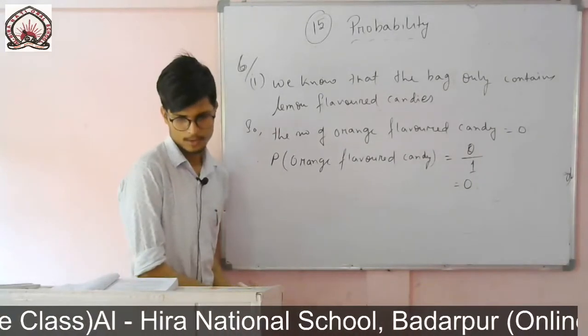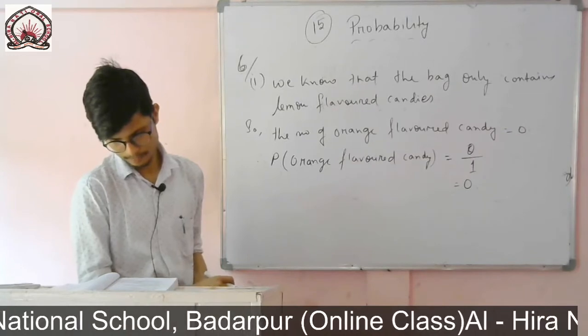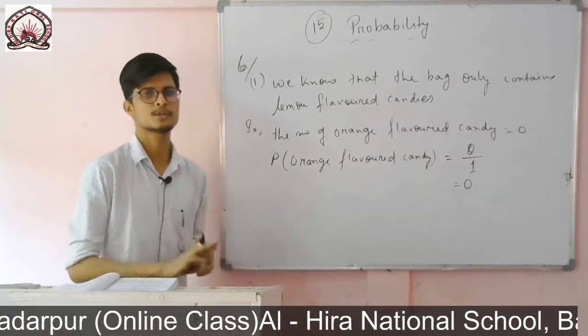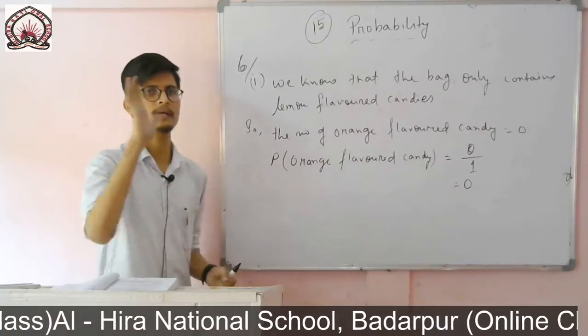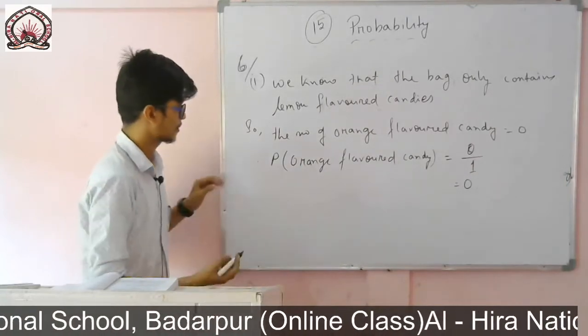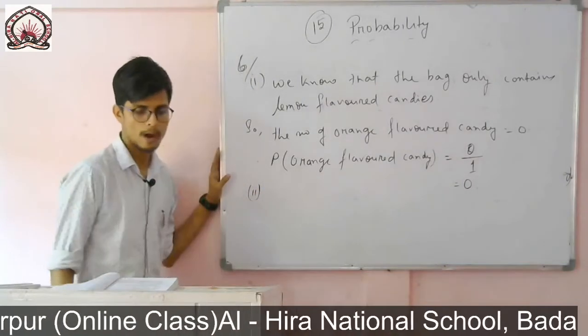So now Roman number 2 is to find the probability of a lemon flavored candy. All the candies are of lemon flavor. That means it is a sure event. If I simply take my hand inside the bag, then I will get a lemon flavor candy because all the candies are of lemon flavor. So it is a sure event. That means in that case the probability will be equal to 1.